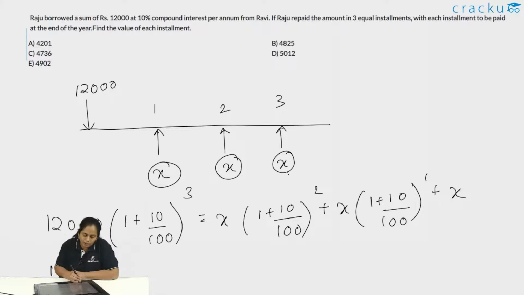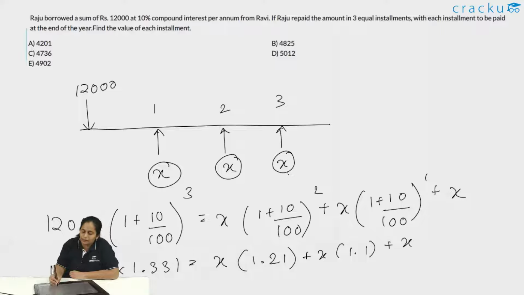So 12,000 into 1.1 cube, which is 1.331. This is equal to x into (1 plus 1.1 square, which is basically 1.21, plus 1.1).